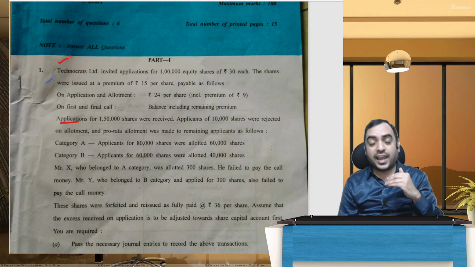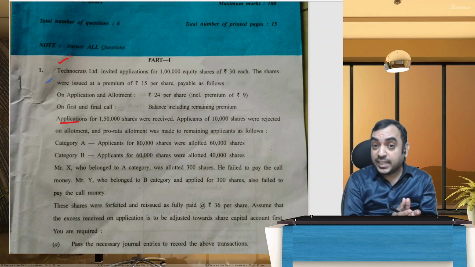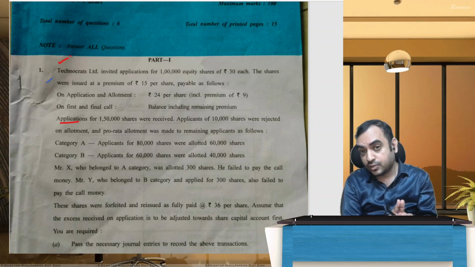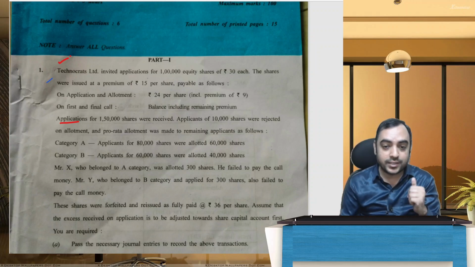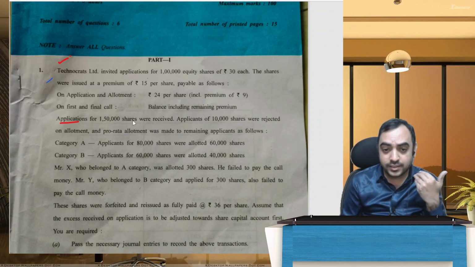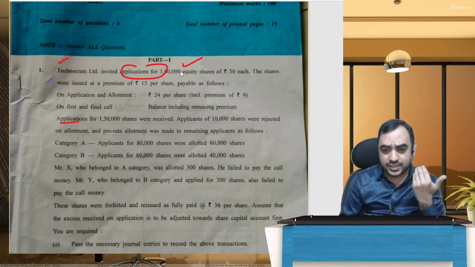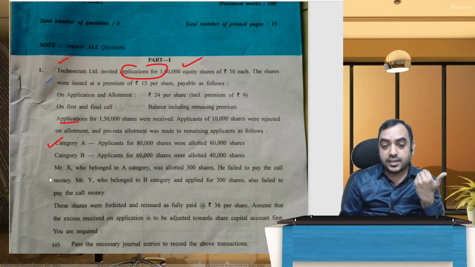Now, quickly, I'll take you through individually, question by question, from which area they've asked and how you could have approached it. Question number 1: Technocrats invited applications for 1,50,000 shares. This is on issue of share capital, and they have issued the shares, and there is something called failure to pay the call money.